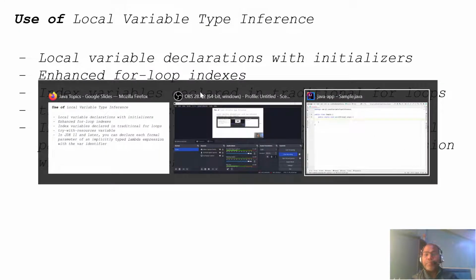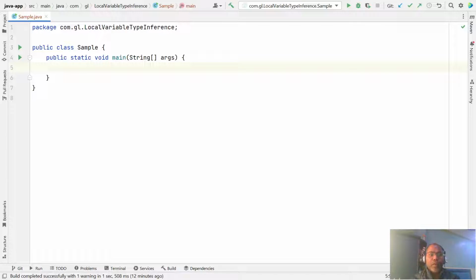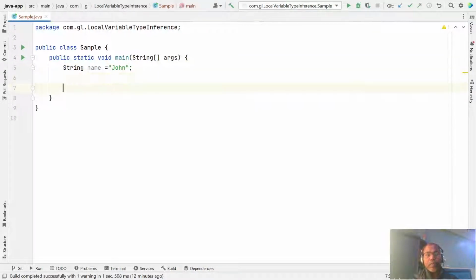For example, here you can say String name = "John". Here you are saying John is a string object and you are also declaring name as a String. Instead of writing this, you can write var name = "John".